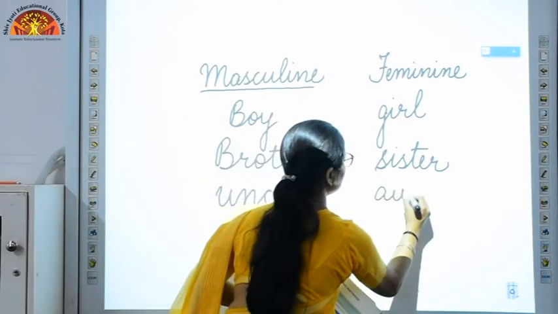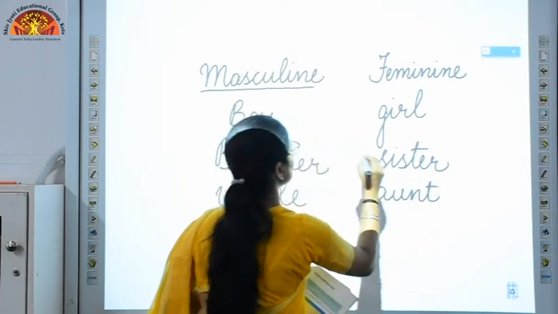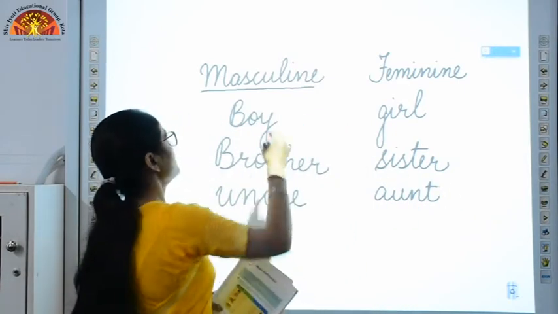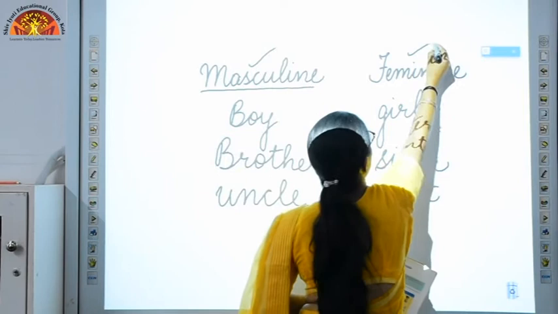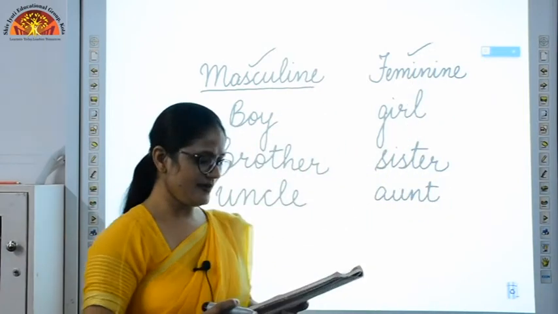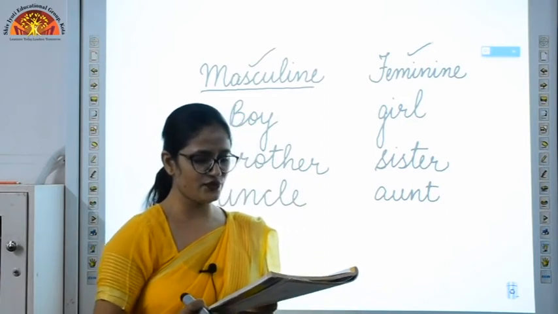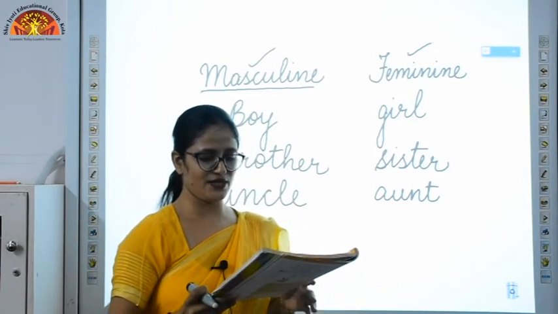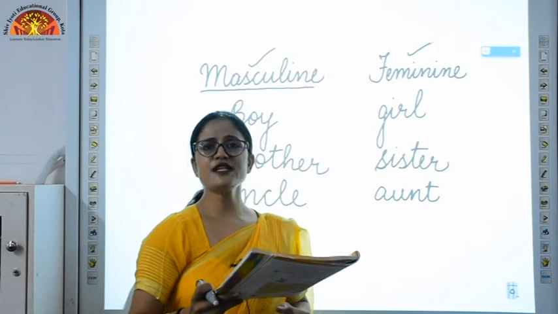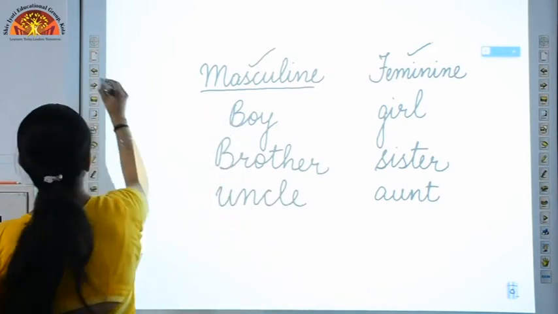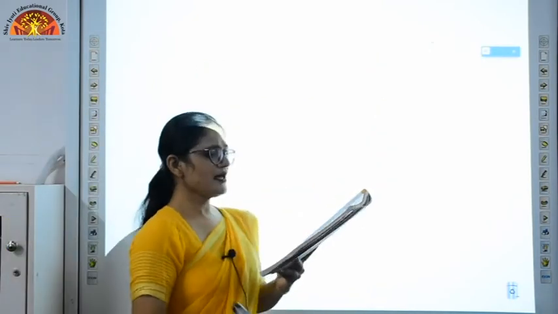So with the help of this, you can easily understand the difference between masculine and feminine. Okay, now let's see exercise B. In exercise B, you just have to replace the feminine with masculine. Okay, the very first example is: my mother is my cousin's aunt.